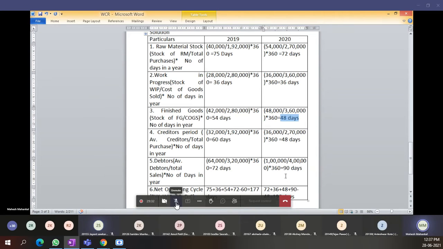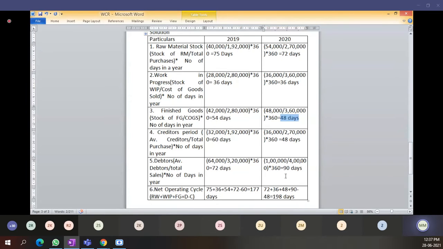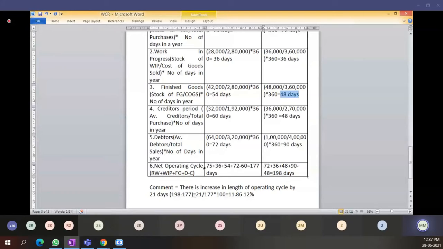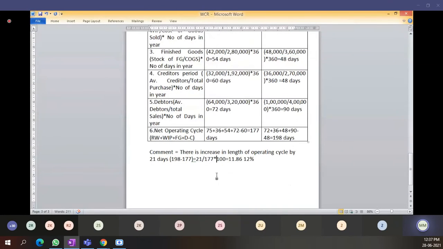If the stock of raw material has decreased, it is good, but the decrease in the credit period which you are availing from creditors is not healthy for you. Debtors period: earlier in 72 days you were able to collect your dues from your debtors as bills receivable, but it has increased to 90 days. It is not healthy for the organization. This has caused the increase in the number of days in the operating cycle from 2019 to 2020.